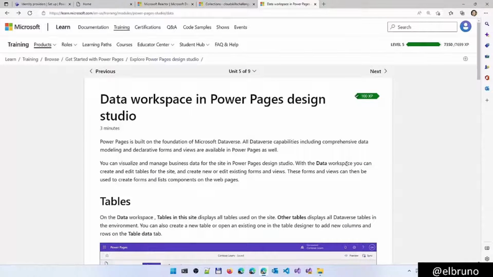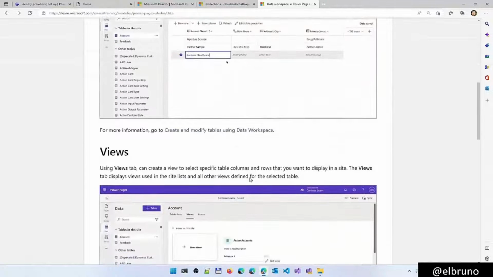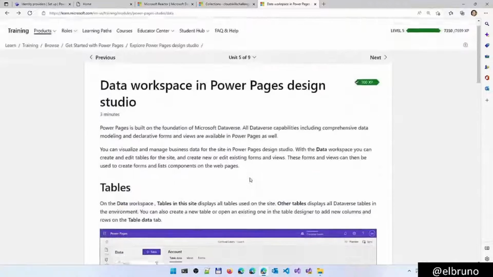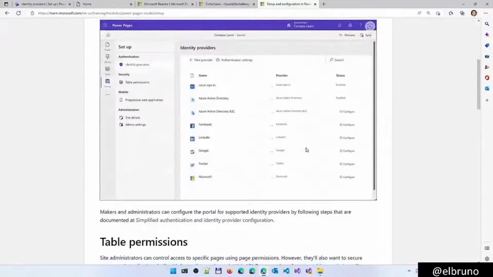We already seen how we can enable tables, how we can add tables like messages, message approved, message rejected, how we can create views. We already seen this. So let's go to the next unit, which is about authentication, how we can define permission for our tables and enable different type of providers, identity providers for our application.